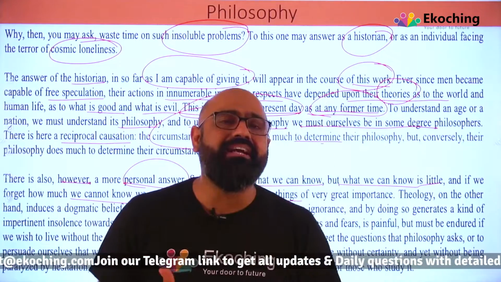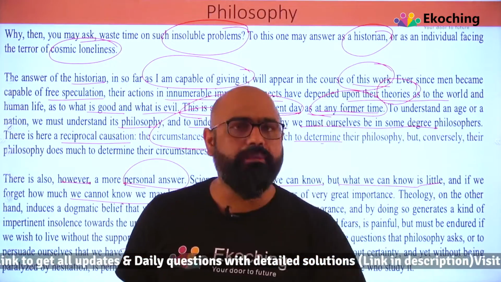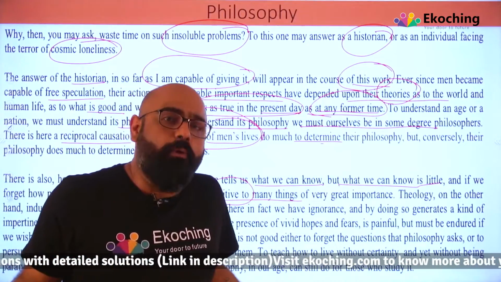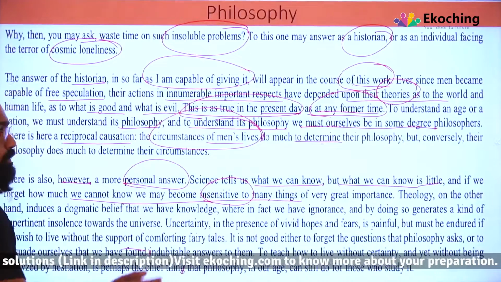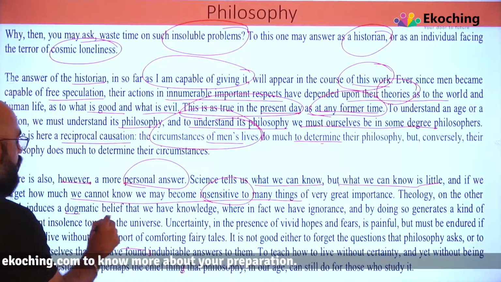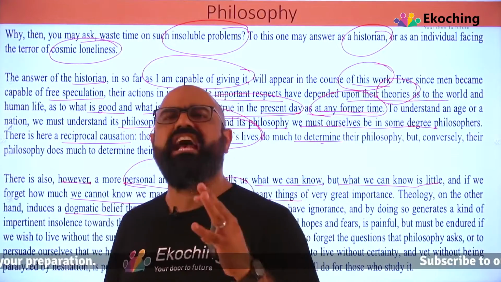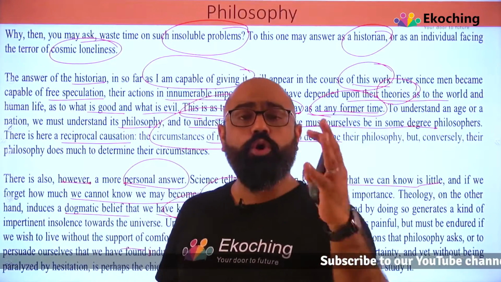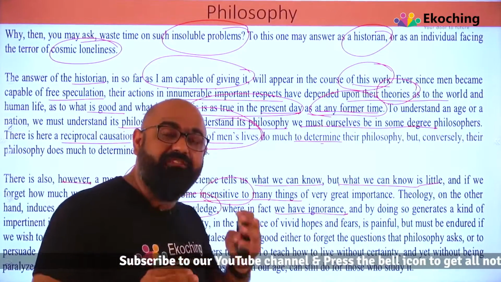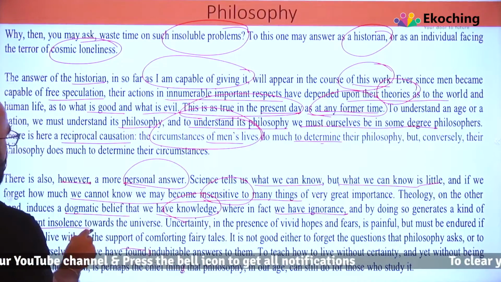So if science won't be telling us that we know very little, and if we just stop our mind or will be ignorant about certain things, we probably tend to be insensitive to many things which might be of great importance. Theology, on the other hand, so he's again talking about the science and the theology, the no man's land. Theology, on the other hand, induces a dogmatic belief that we have knowledge. So theology is giving us that belief that yes, we have knowledge, we can do whatever we want. We don't only have to depend on science. So we have knowledge where in fact we have ignorance, and by doing so generate a kind of impertinent insolence towards the universe.